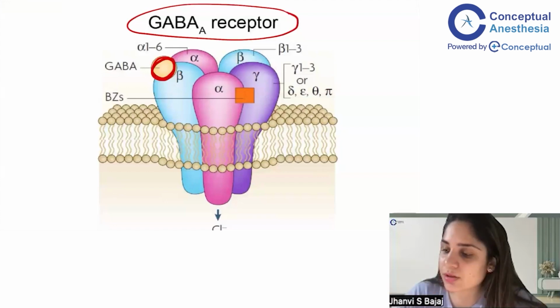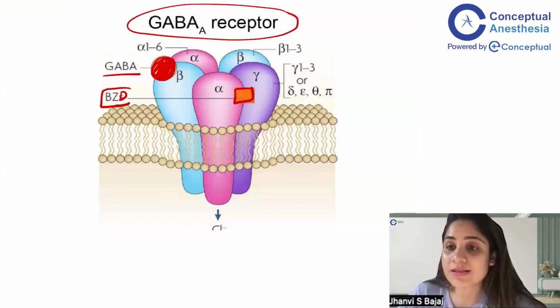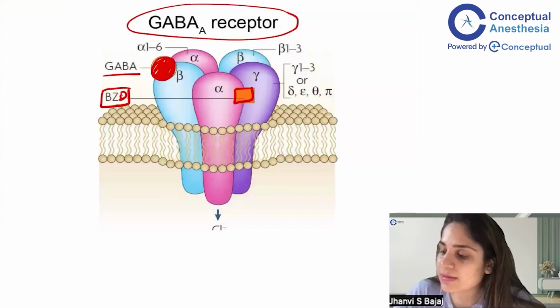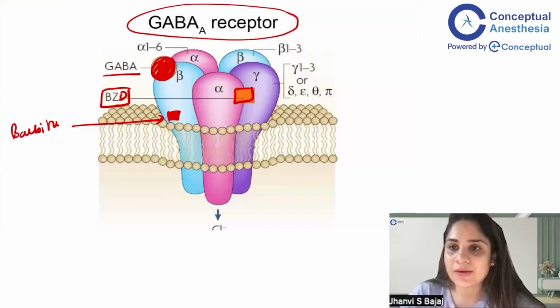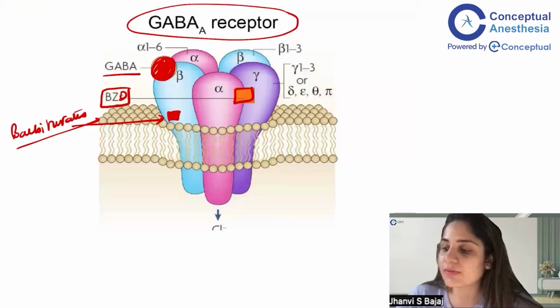One is for the attachment of GABA. One is for the attachment of the benzodiazepines. Yes, we have a site where the benzodiazepines attach on the GABA receptor. And we have one more site, which is the site of attachment of the barbiturates on the GABA receptors. So, very basic: the GABA receptor has three sites of attachment, one for the GABA neurotransmitter, one for the benzodiazepines, one for the barbiturates.